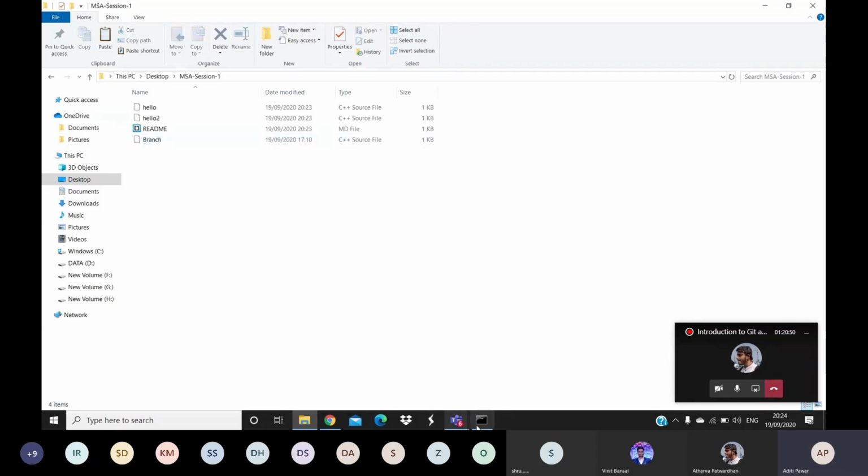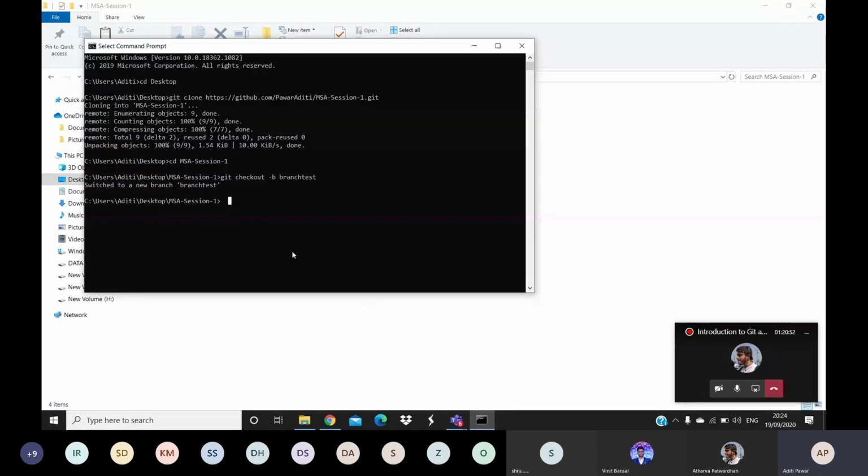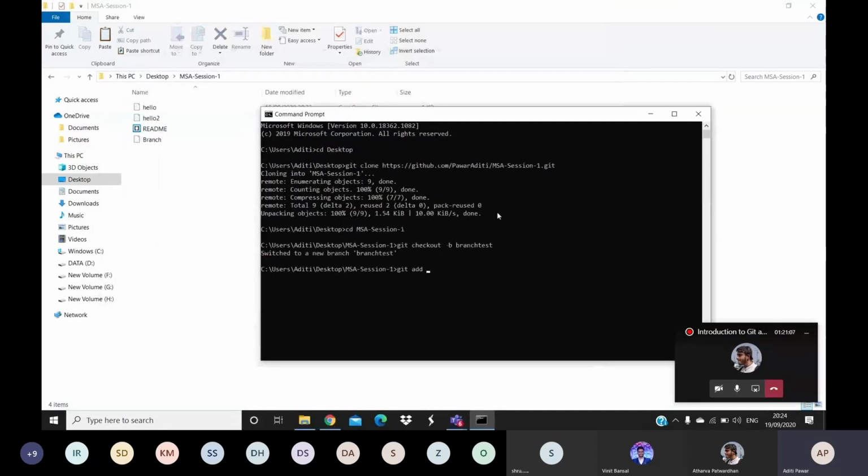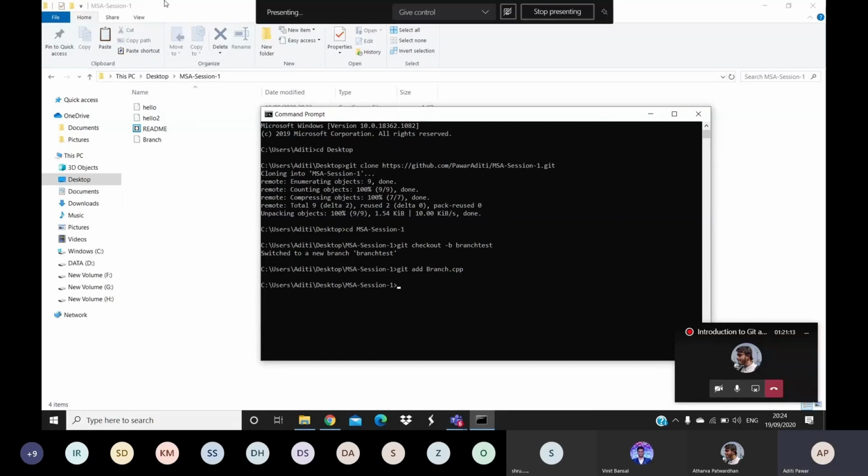Yeah, done. So now I have to bring this folder to the staging area. So how can we do that? By using the git add command. Git add and the file name which we have created, that is branch. Done. So now we can see a status, git status.